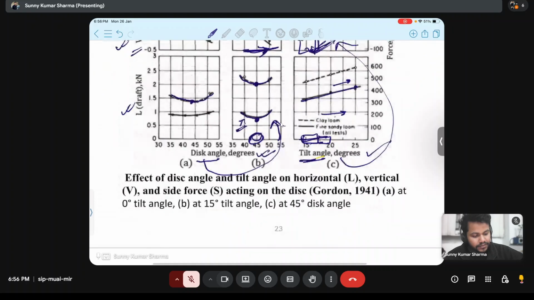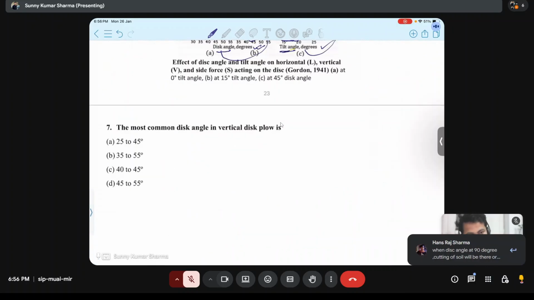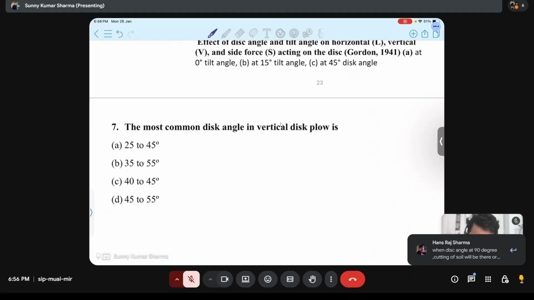Correct. Okay. Then Hansraj, you can speak also.